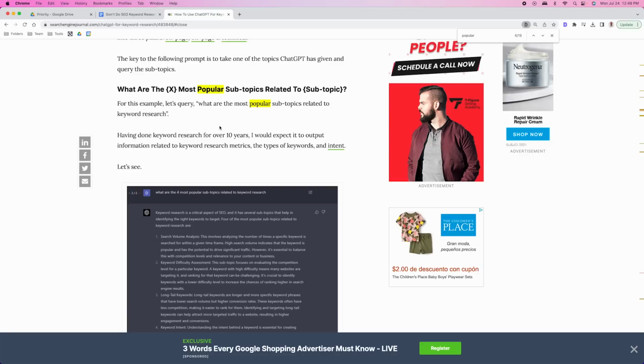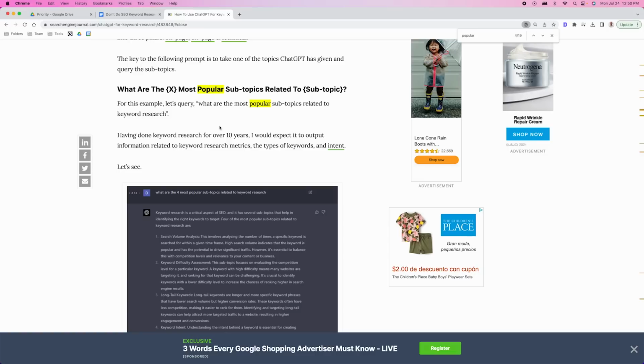It is simply a language model. It is basically predicting what the next words are going to be. It has no idea what is popular right now. Plus, it's using data from 2021. And maybe by the time you watch this, it may be more up to date than that. Maybe it'll be real time. But the point is that it's not capable of giving us real time data about these keywords.